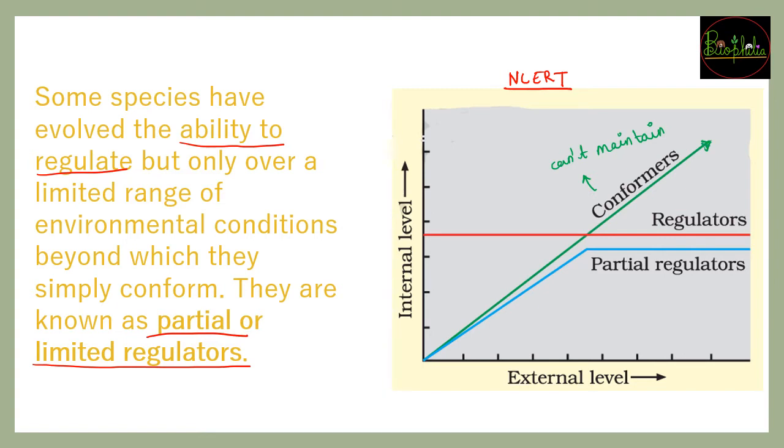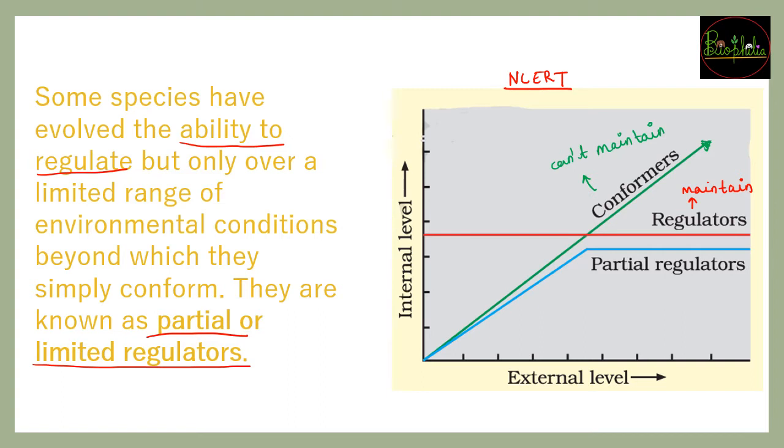Regulators can maintain their body temperatures and their osmotic concentrations. So the internal values can be maintained at a constant level, whatever the surroundings are doing. These are regulators and will have a graph that is parallel to the external factors.